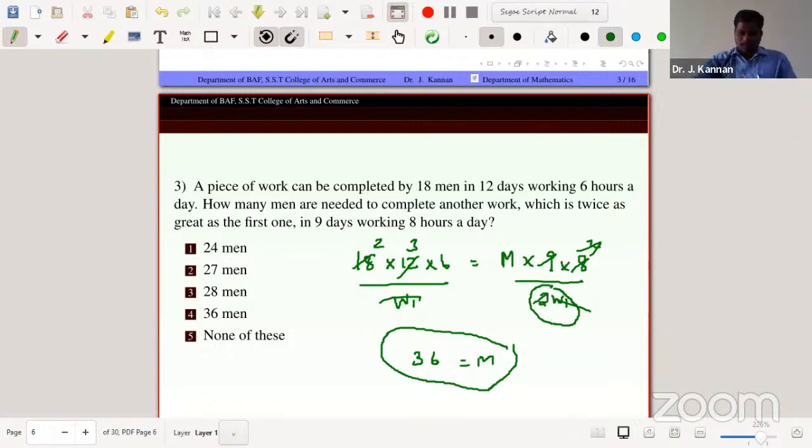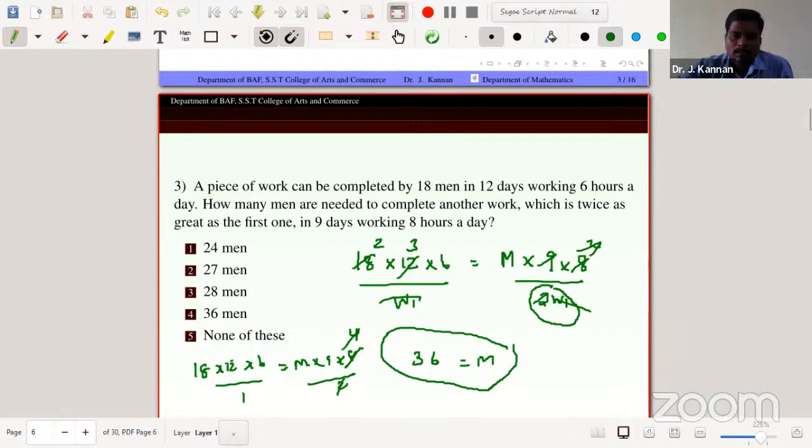So all the time you need not write the word W1, because W1 is just W1, W2 the variable is same, because the second work is compared to the first work. Therefore just 18 and 12 and 6 divided by 1 equal to M into 9 into 8 divided by 2. Just no need for W1 or any other variable.